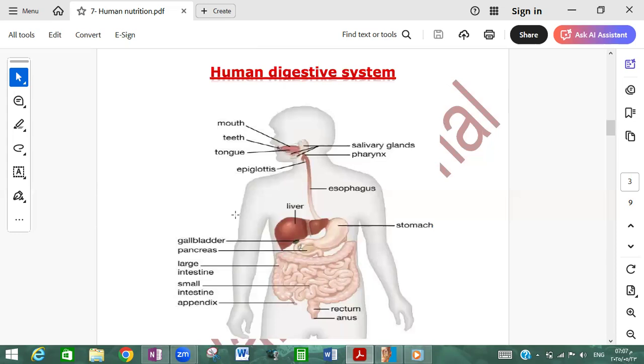So these large molecules must be broken down into small soluble molecules, small enough to be absorbed from the intestine to enter our blood. The process of breaking down these large molecules into small soluble ones is called digestion. The system which is responsible for this process is called the digestive system.